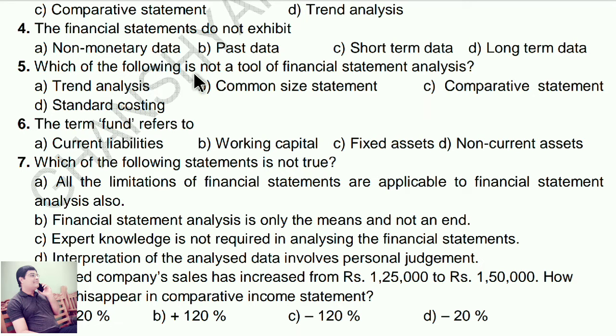Fifth one. Which of the following is not a tool of financial statement analysis? Which of these is not a tool? So the answer is D, standard costing. Others are tools of financial statement analysis. Standard costing is not a tool.